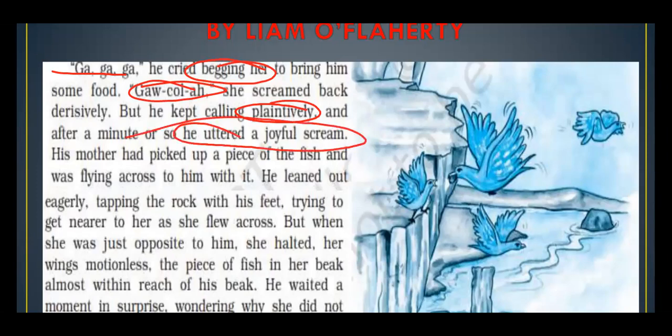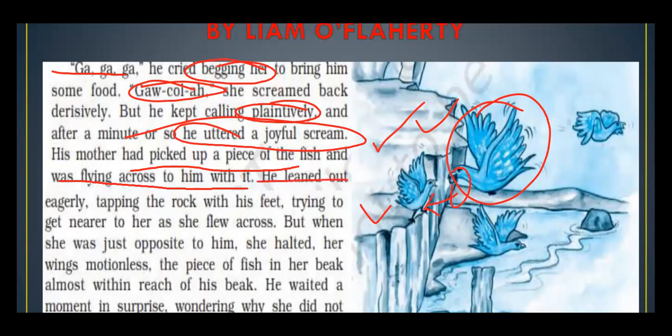So why did he give the joyful scream? Let us find out. His mother had picked up a piece of fish, and she was flying across the plateau. She was holding that scrap of fish in her beak, and she was bringing it to the bird which was on the ledge. This is the ledge, this is the bird. She has the food, and she is coming to serve the food to the bird on the ledge. He leaned out eagerly, he jumped out eagerly, tapping the rock.